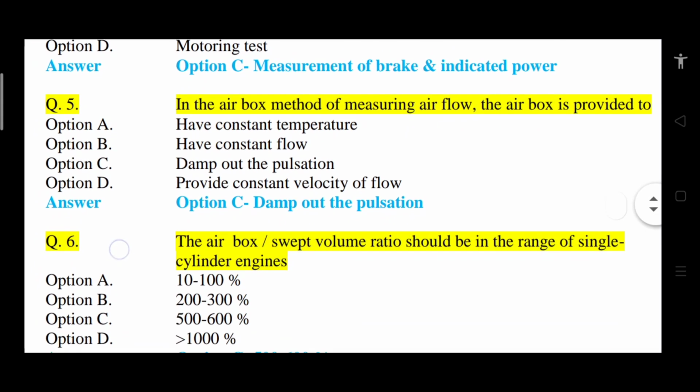Question number 5. In the airbox method of measuring airflow, the airbox is provided to what? Option A, have a constant temperature. Option B, have a constant flow. Option C, damp out the pulsation. Option D, provide constant velocity flow. So correct answer is option C, that is damp out the pulsation.